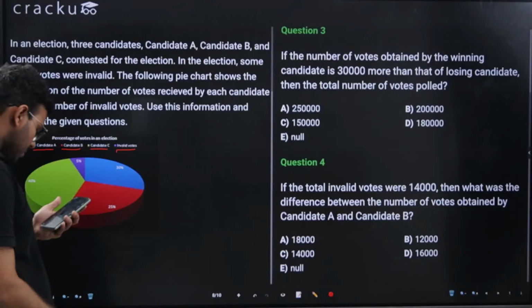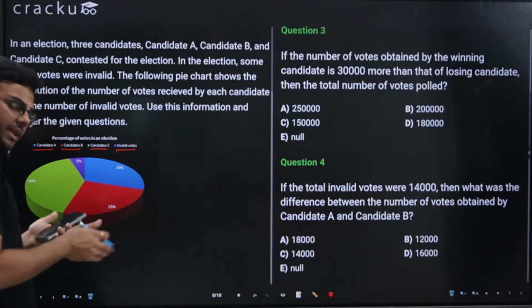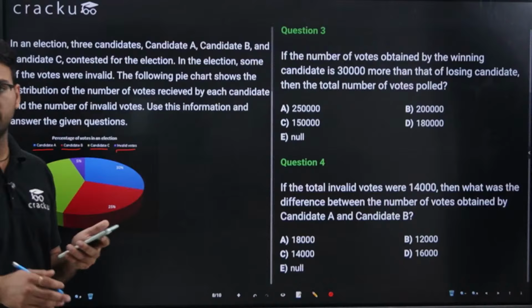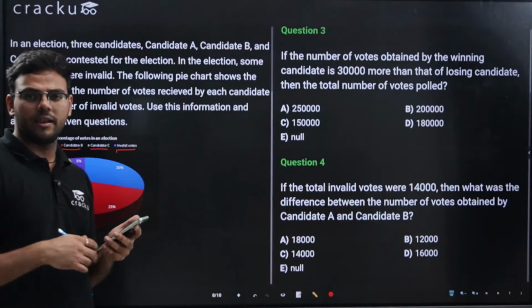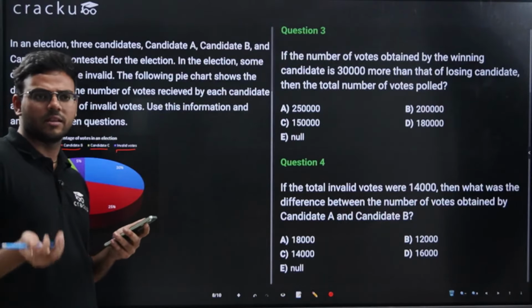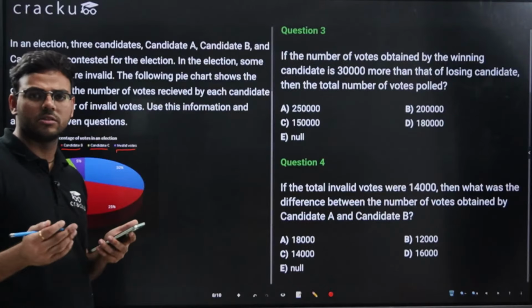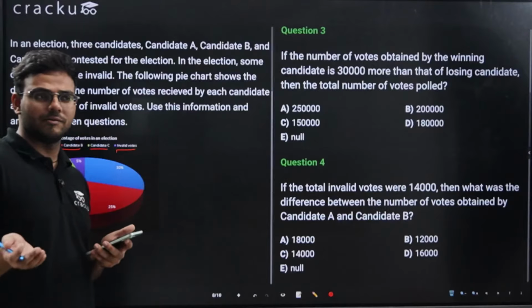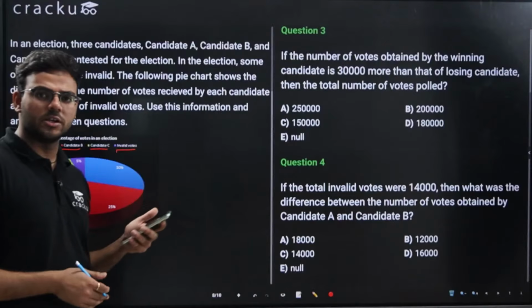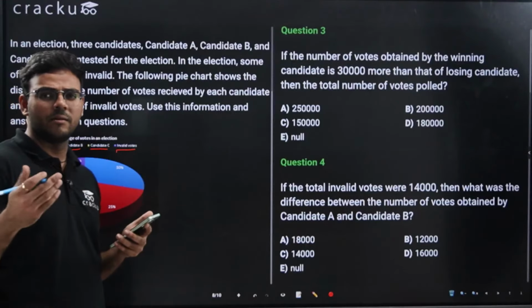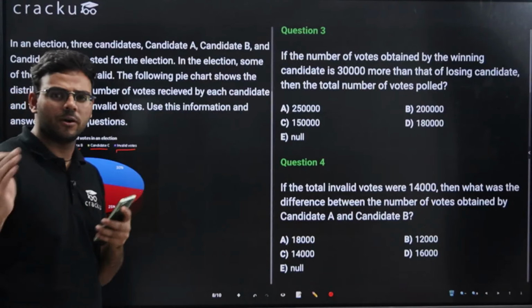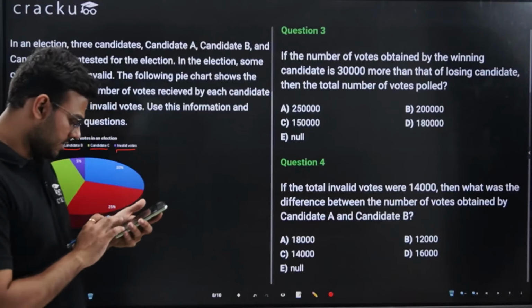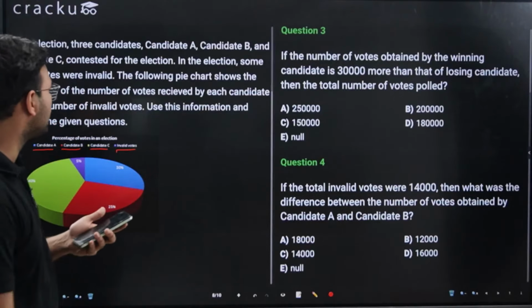Overall, we'll definitely work on a rank predictor. Whenever they give the response sheets after the exam, we'll take the response sheets from the majority of the students who come to upload them, and we'll give you a rough approximation of what rank you can get in the IIMB UG exam. So we will definitely work on it.